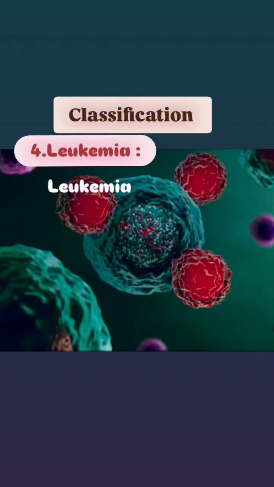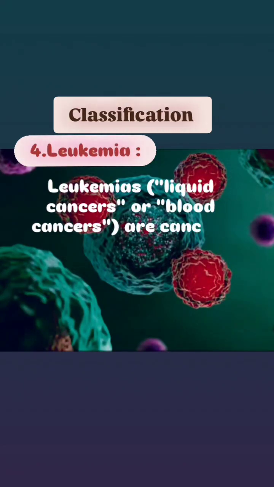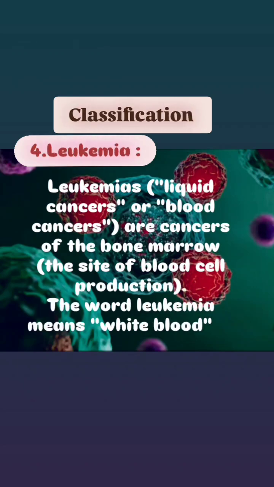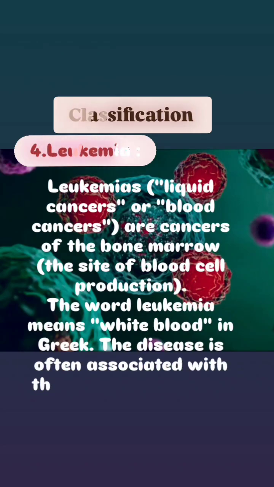4. Leukemias, liquid cancers, or blood cancers, are cancers of the bone marrow, the site of blood cell production. The word leukemia means white blood in Greek. The disease is often associated with the overproduction of immature white blood cells.